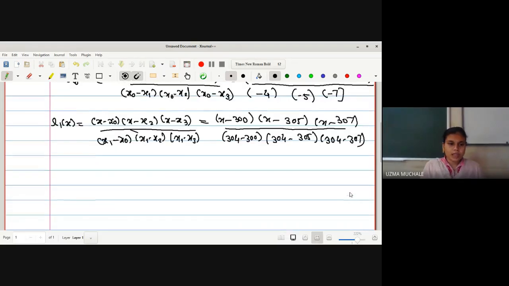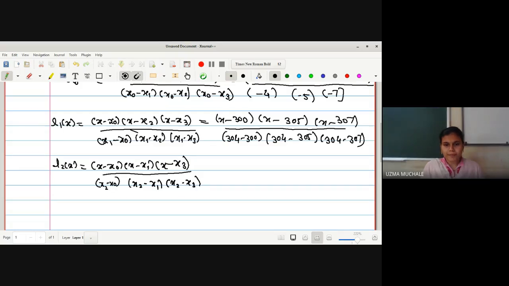Okay. Similarly, let us find out the value of L2 of x. L2 of x will be x minus x naught, x minus x1, and x minus x2 we will not take, we will take the last one, that is x minus x3, divided by x2 minus x naught, x2 minus x1, x2 minus x3.